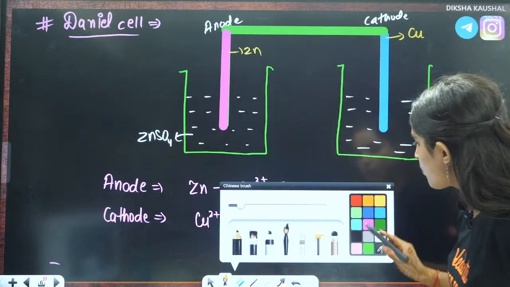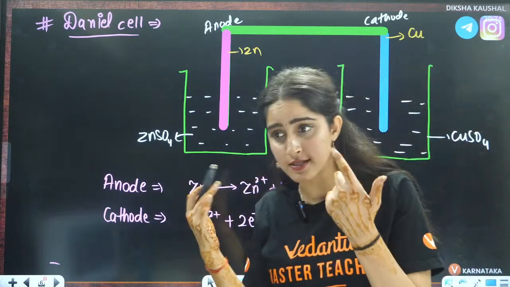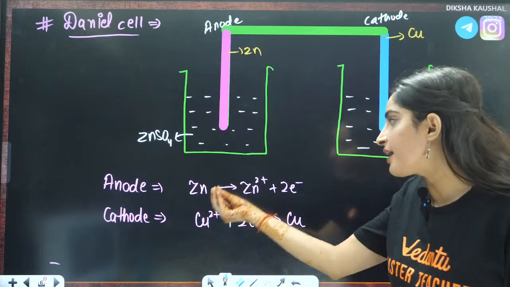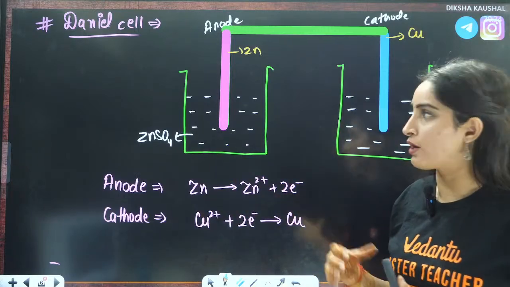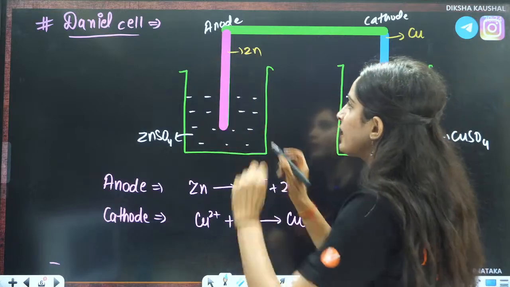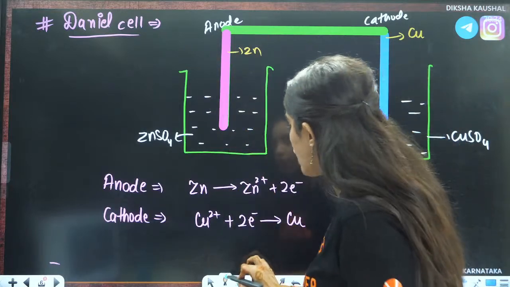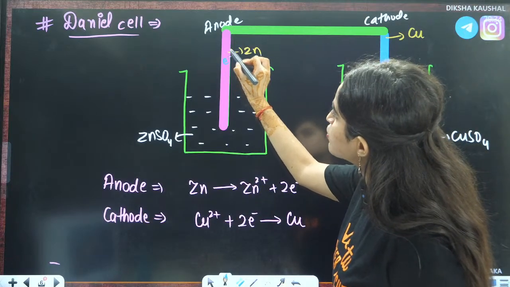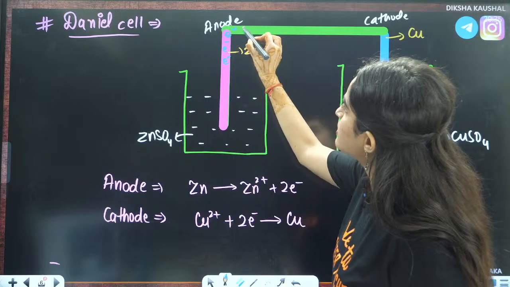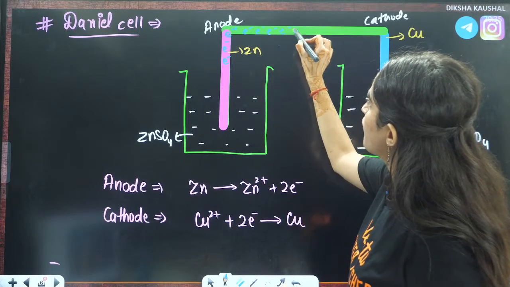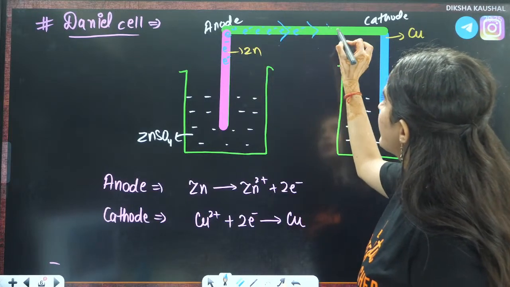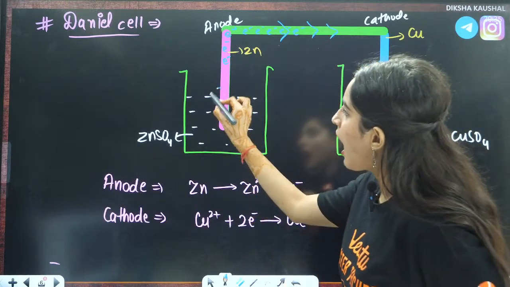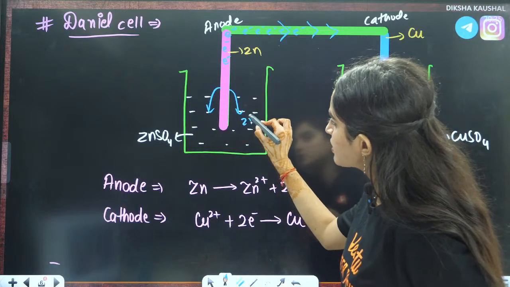Now students, understand one thing. Visualize what is going to happen here. Zinc is losing the electron. That means this zinc electrode is losing electrons. Those electrons are moving in this direction, and Zn2+ ions are getting into the solution.